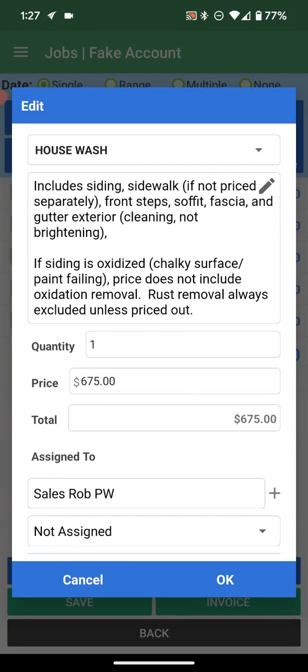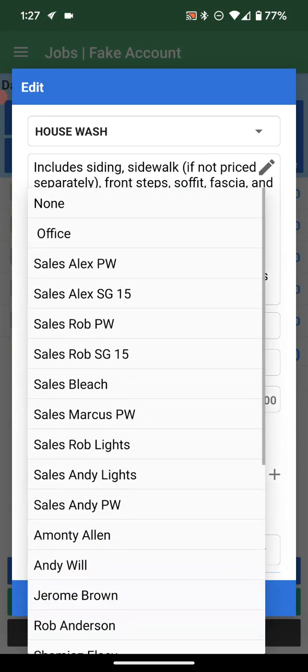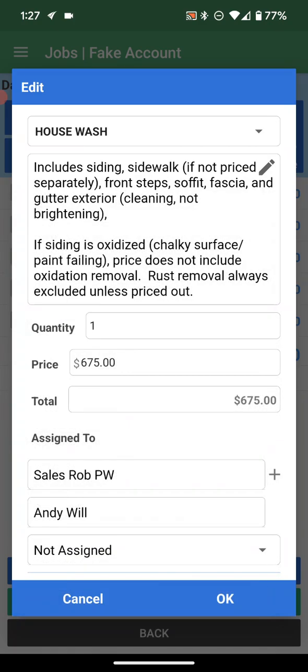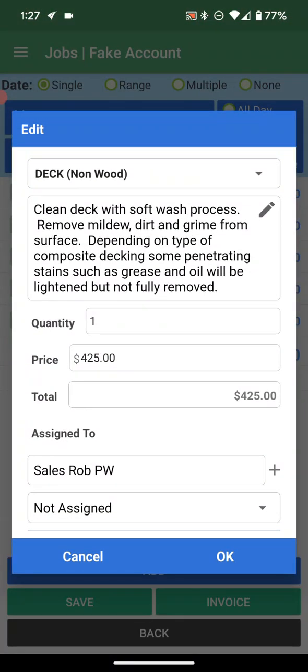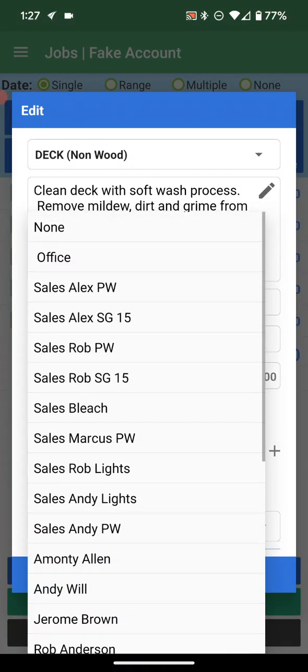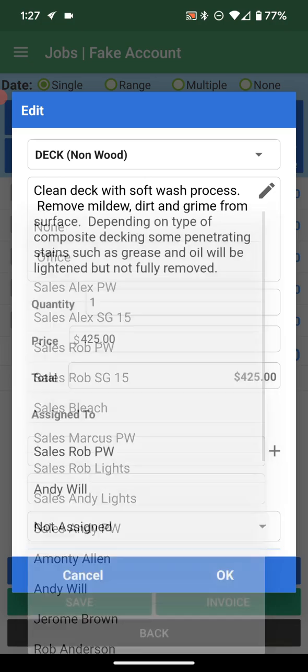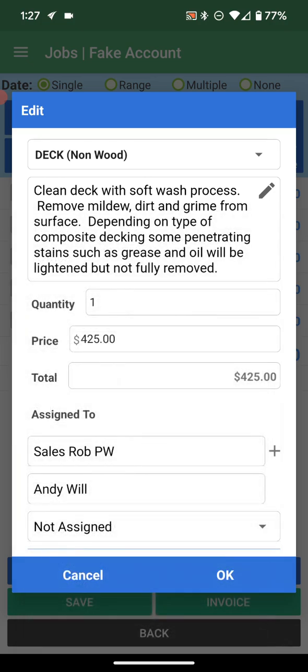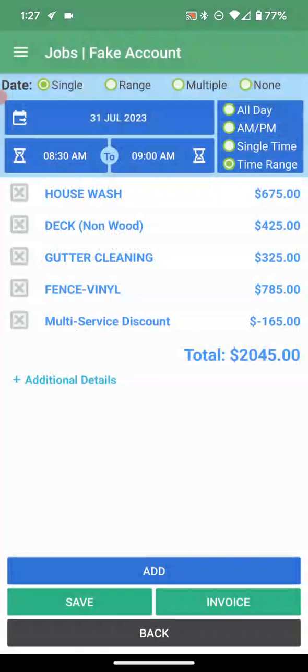One thing I'll show you on here too is that if we go ahead and add just one person, let's just say Andy Will is doing the job. The problem is that he's not assigned to the rest of the things. So that is one of the negatives when we're doing this on mobile versus desktop. So I'd have to go through and add each individual one. If it was just a house and deck and a multi-service, that might not be that difficult, but in general, we're going to want to do that on the desktop.